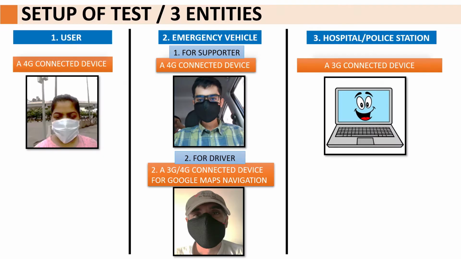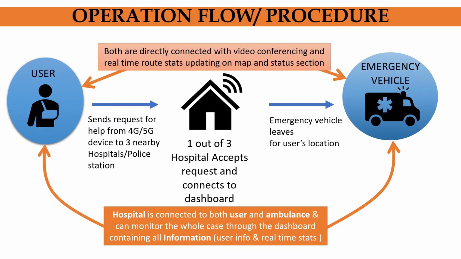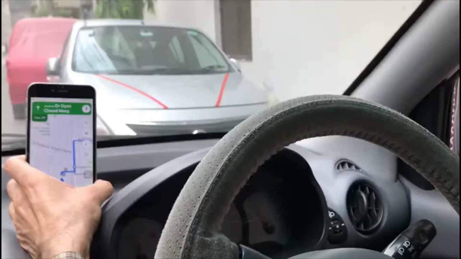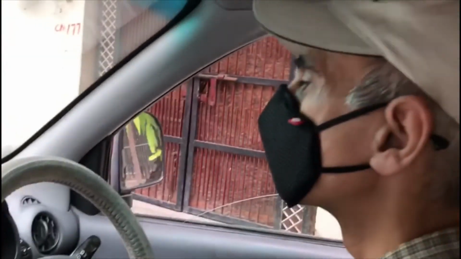For the setup of the test, we needed two 4G devices and two 3G connected devices with three entities: user, emergency vehicle, and hospital/police station. Test starts with the victim creating a help request, then the request is sent to the nearest three hospitals. To test the worst case, the farthest hospital, that is 8 km away, accepts the request. Emergency vehicle leaves for the user's location, picks up the user, comes back to the hospital, test ends. Let's start with the test.